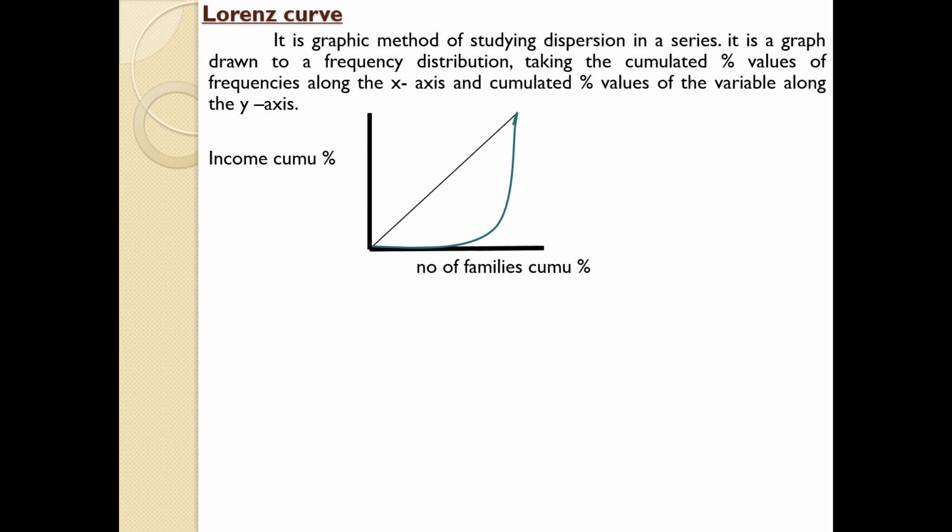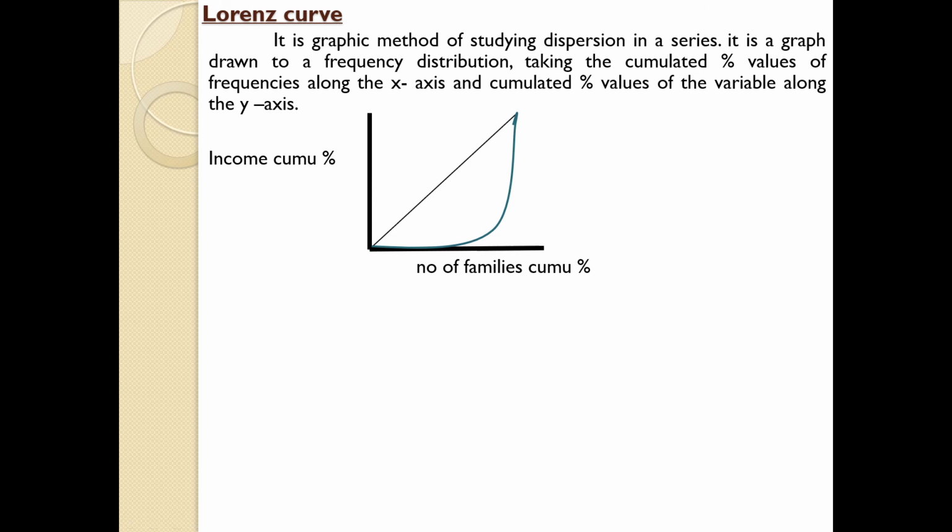So this is how a graph will look, and you can see that there is a straight line coming from the origin to the upward point. If the distribution is equal or symmetric, the line will be a straight line from 0 to the upward point.